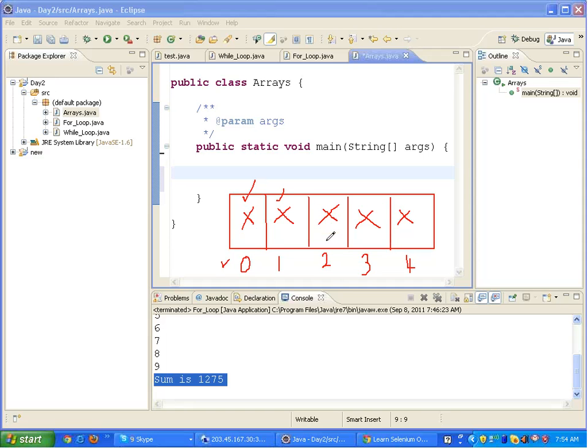Now there are two rules in arrays. Right, the rule number 1 is that the size of an array is fixed. Okay, if an array holds 5 elements, then it cannot hold more than 5. You cannot put more than 5 elements inside it. Okay, the second rule is it can hold similar types of elements. If I am declaring an integer array, then I can only store integers in it. If I am declaring a string array, then I can only store string inside it. I'll just tell you how do we do that.